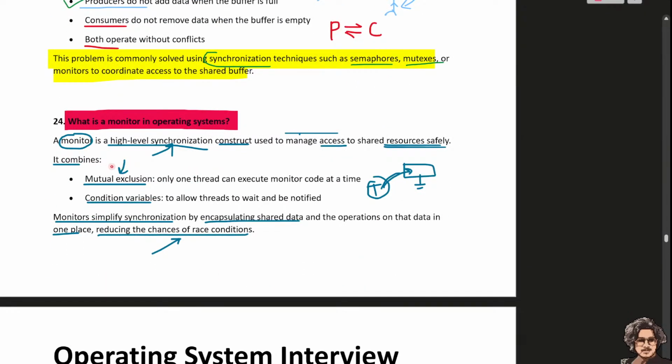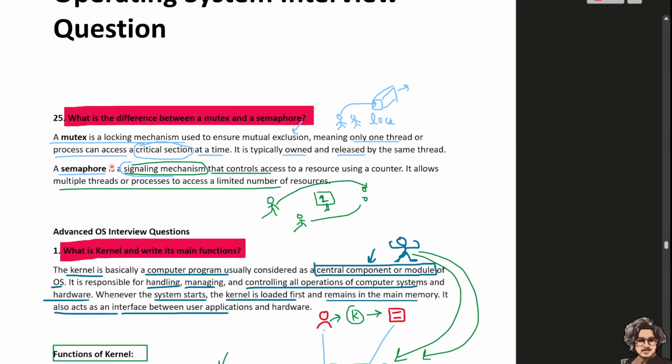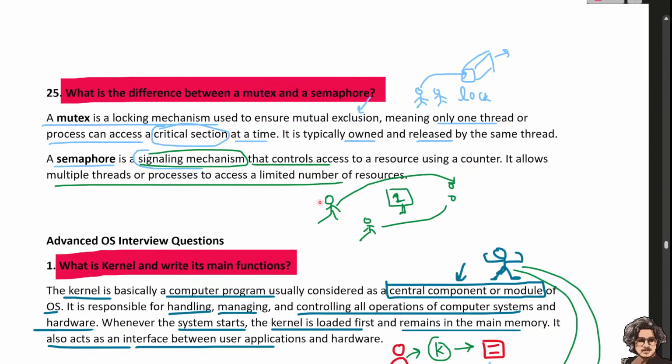Monitoring, like how we monitor the operating system. In that case, we know that one is mutual exclusion, another is conditional. Okay. So the difference between mutex and semaphore: a mutex is a locking mechanism to ensure mutual exclusion, so only one process can be in the critical section at a time. Typically the same thread acquires and releases it, and a semaphore is a signaling mechanism that controls resources using a counter. What is the kernel?